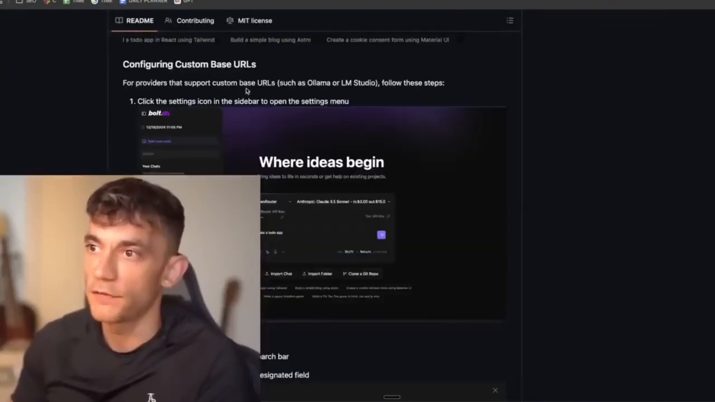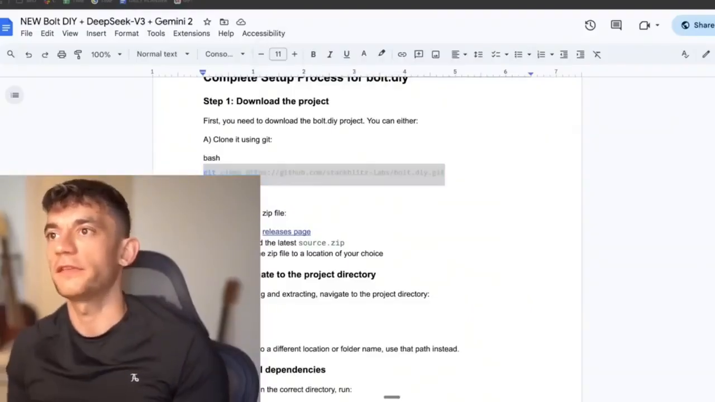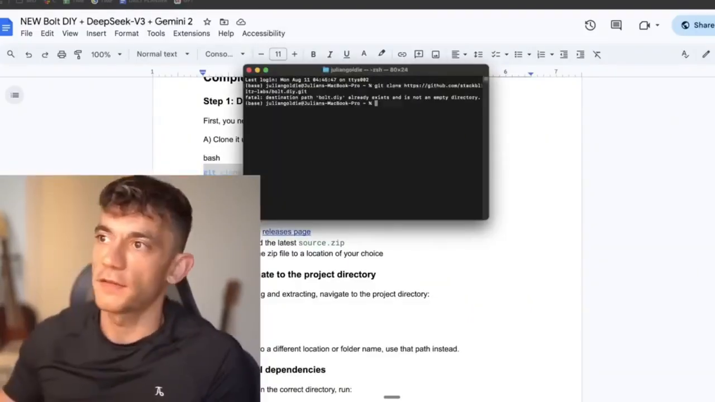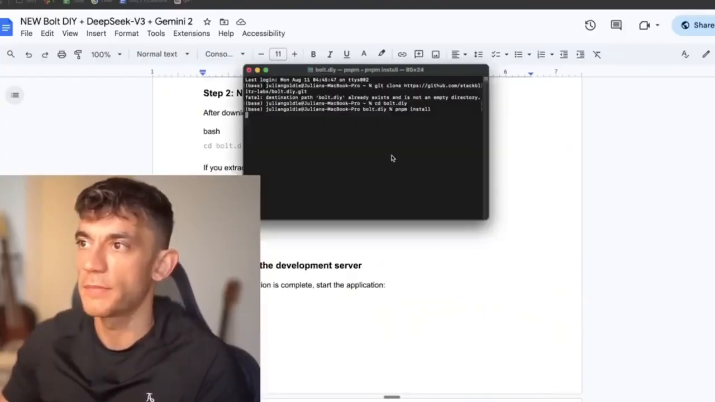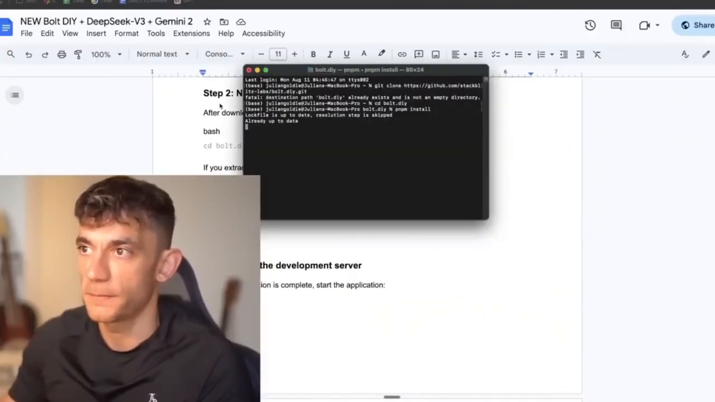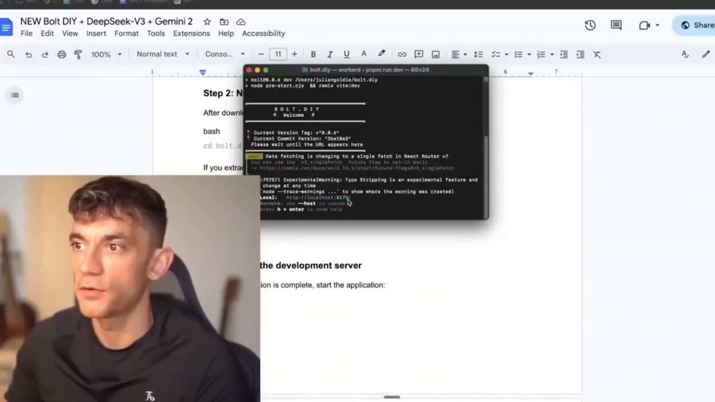Bolt DIY. Now, if you want to run Bolt DIY, it's pretty simple and easy. You just clone this inside your terminal. Basically, this is like an app builder that you can host locally. So let's grab this, and you can just copy and paste the instructions from the SOP like I'm showing you. I'm going to npm run dev that. That's going to give us a localhost.